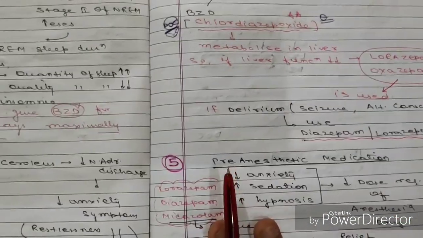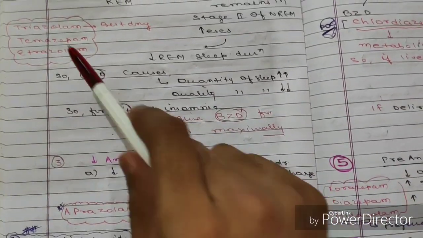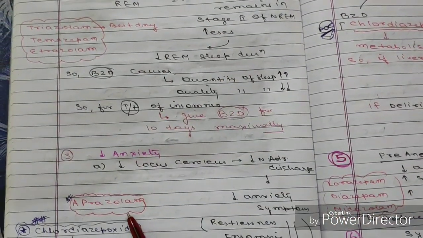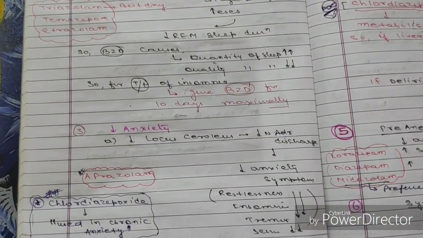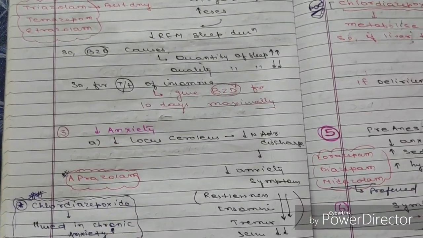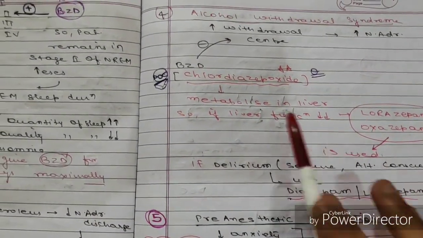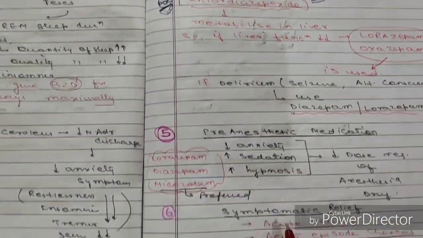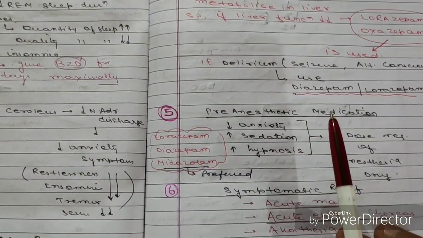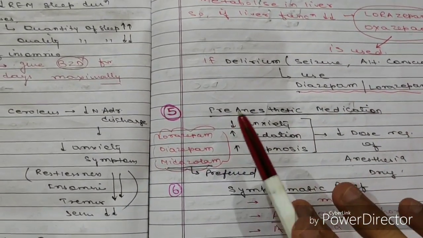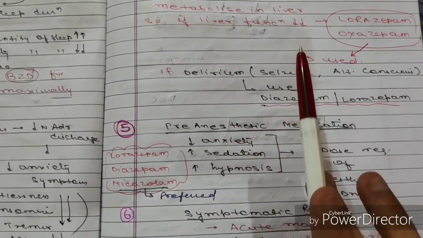So till now we have discussed many drugs. Here we have discussed triazolam, the best drug for insomnia. Here we have discussed alprazolam, then chlordiazepoxide, then diazepam, then lorazepam, oxazepam. Now the fifth indication. The first indication was seizure. Then we discussed insomnia, then anxiety, then alcohol withdrawal syndrome.